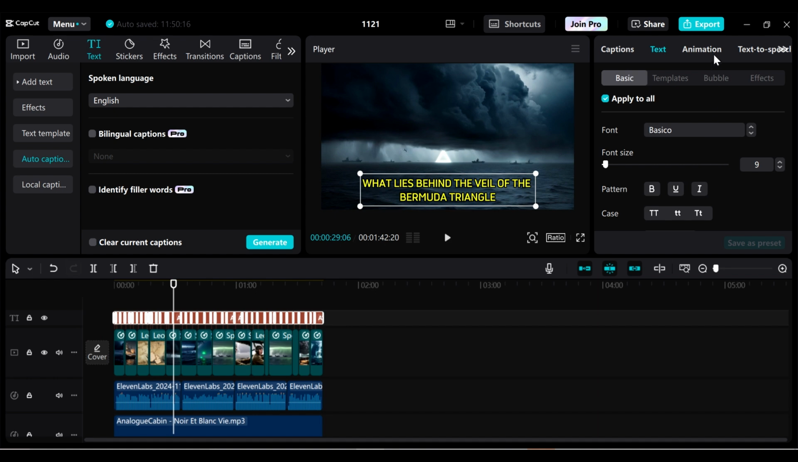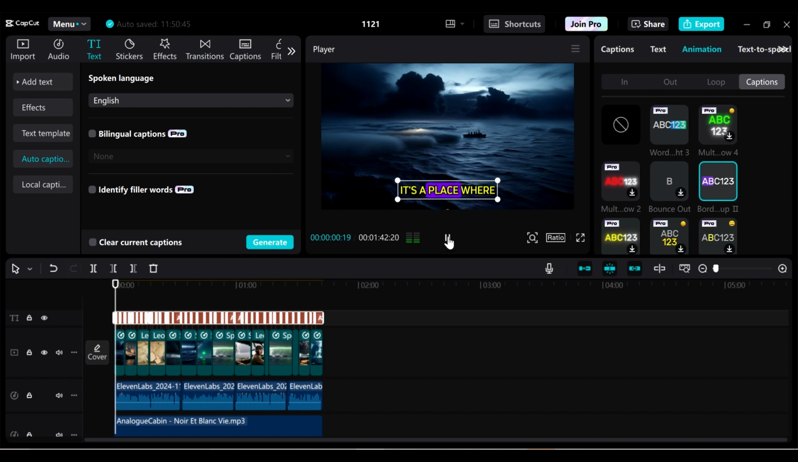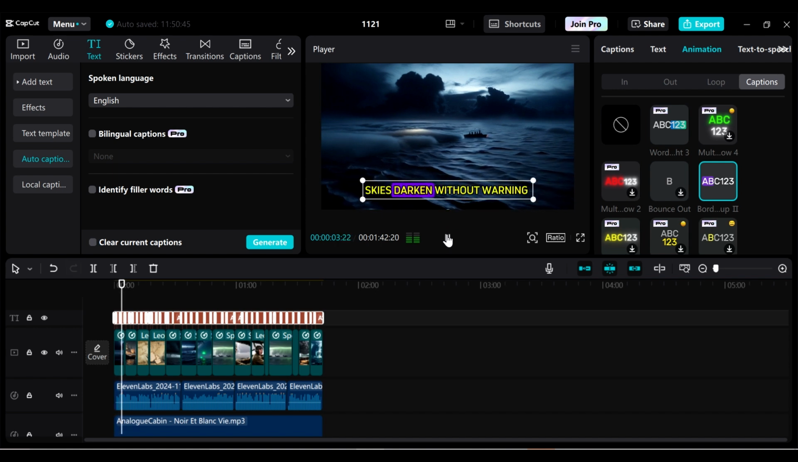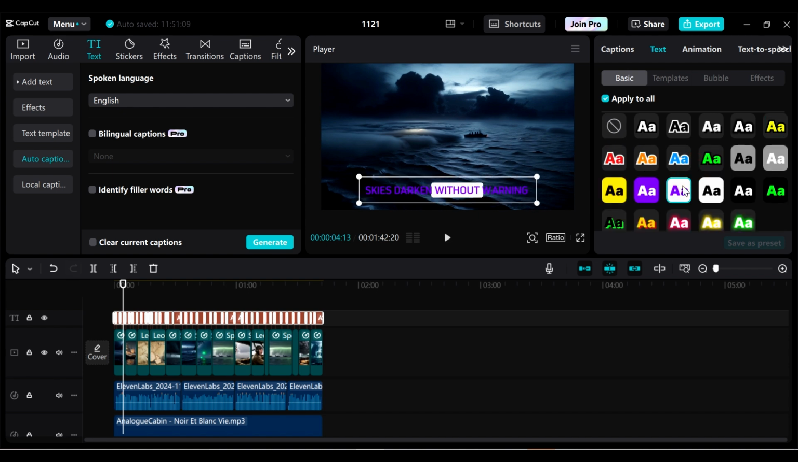In animation again, go to captions, and then we choose one of these animations. Yeah, I think I could go with this one here. A little bit, you can see the way it has that moving from one word to the other. If you don't like the colors going together, you can always go back to text and then just choose another color that you prefer. So maybe instead of yellow, we could just go with this one here.